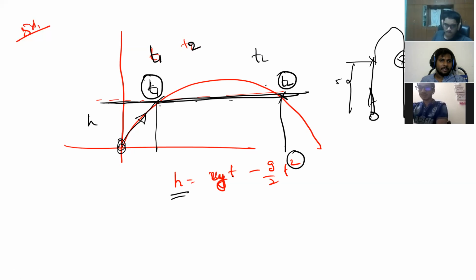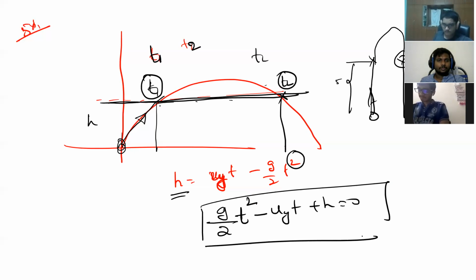h is equal to ut minus g by 2 t square. So can I write this as g by 2 t square minus ut plus h is equal to 0, or not? Yes, sir. Now, can you understand the sum of the roots is T1 plus T2 and the product of the roots is T1 T2? At the same height, two times it will be there, while going up and while coming down.